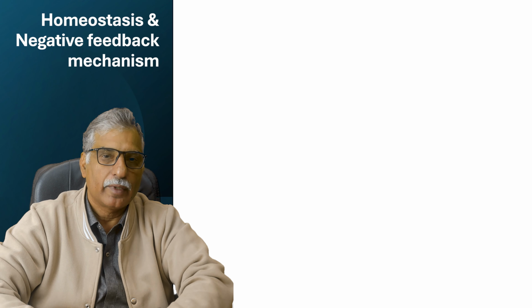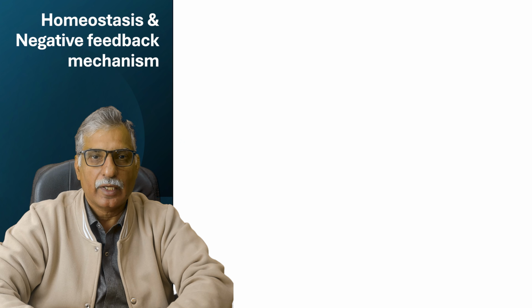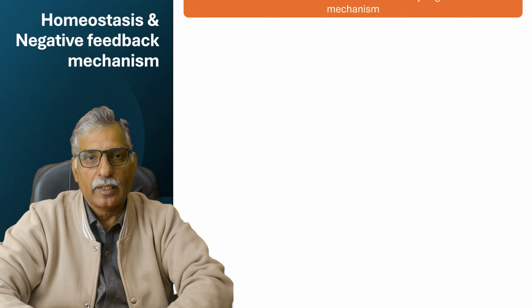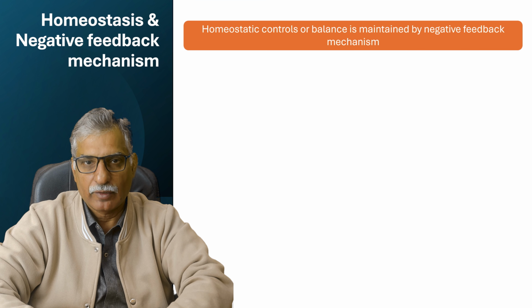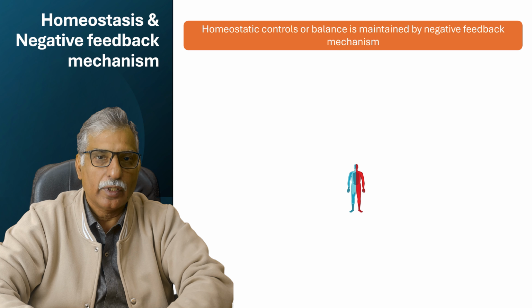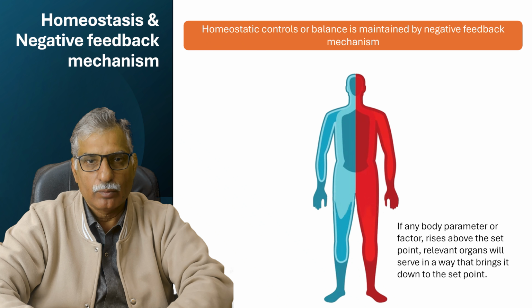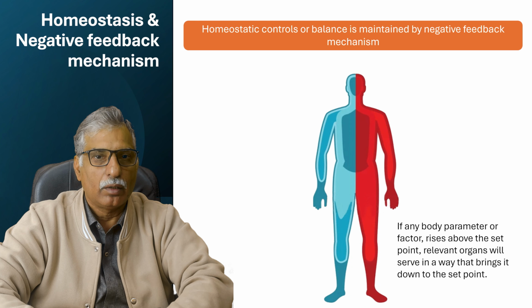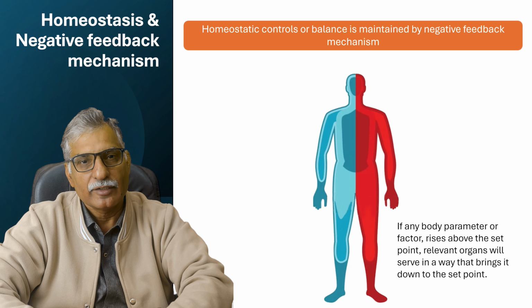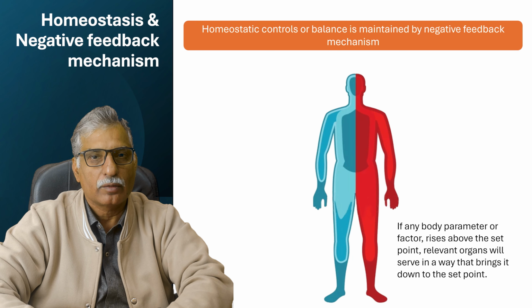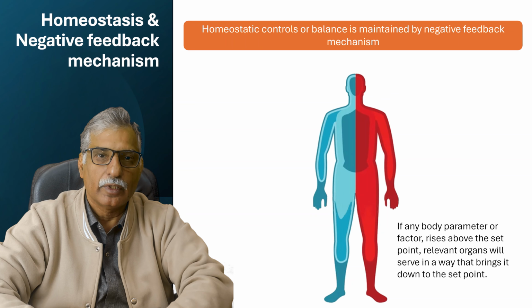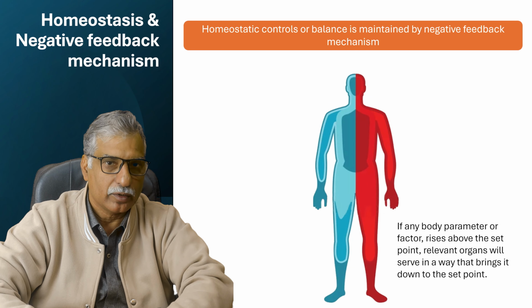This negative feedback mechanism works in such a way that if, due to external environmental influence, any bodily parameter rises above the set point, the bodily organs and associated factors operate in such a way that the rising factor is brought back down to its normal limit, its set point.